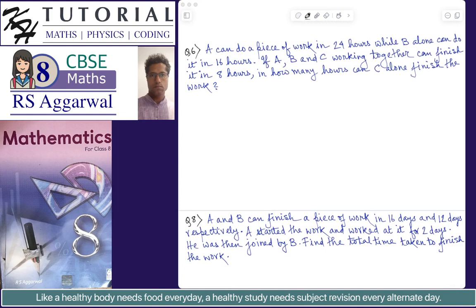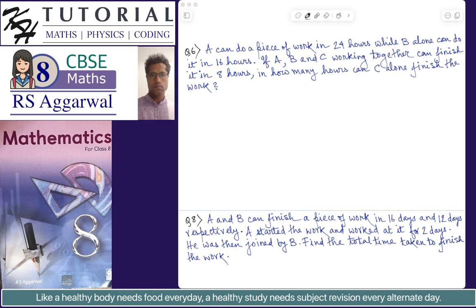Okay, it says that A can do a piece of work in 24 hours while B alone can do it in 16 hours. So this time the time is in hours. If A, B, and C working together can finish it in 8 hours, in how many hours can C alone finish the work?